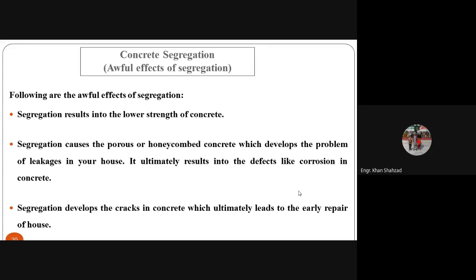If segregation has taken place, you will have honeycomb concrete, just like the honeycomb of honey bees, so it will be giving a shape like that. It will be porous, so the permeability of this concrete will be very, very high, and the water can pass through it. And if the water is passing through it, this water can cause corrosion of the steel bars inside the concrete. Segregation develops cracks in the concrete, which ultimately leads to early repair of the house.